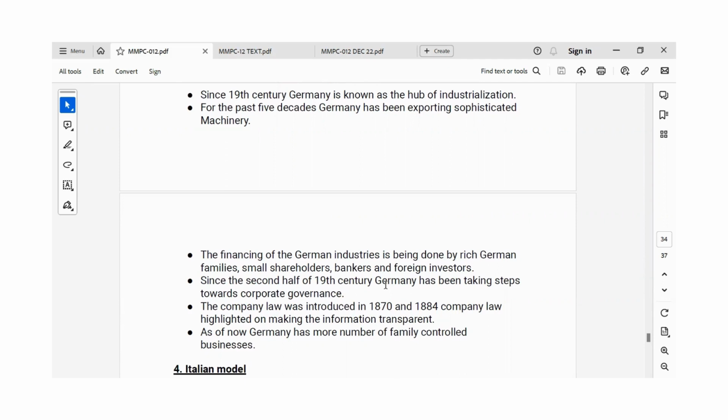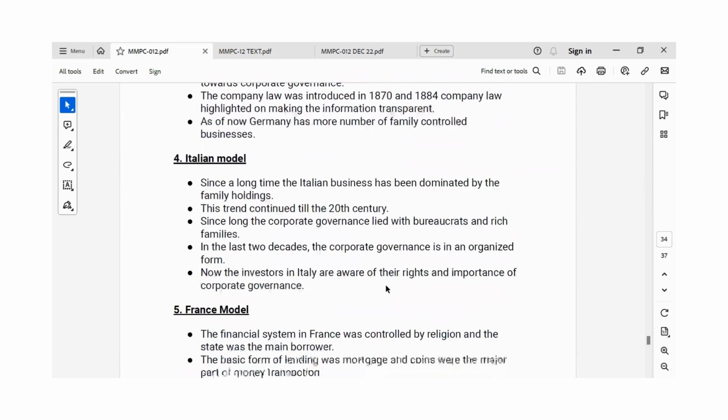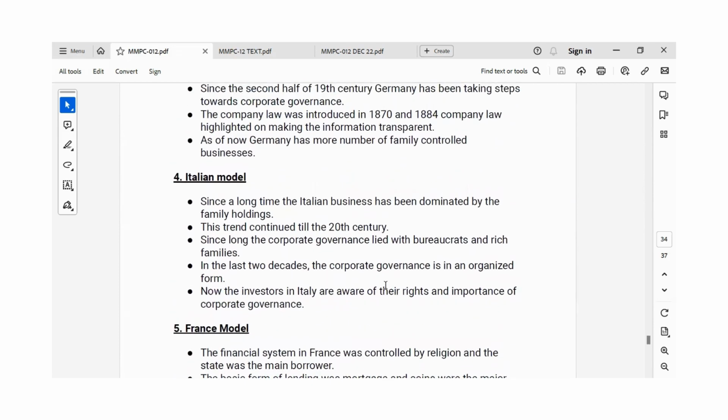So the company law was introduced in 1870 and 1884, which highlighted making the information transparent. As of now, Germany has more family-controlled businesses. Then the Italian model. For a long time, Italian business has been dominated by family holdings. That trend continued till the 20th century. Then in the last 2 decades, corporate governance has come in an organized form in Italy. Now the investors in Italy are aware of their rights and the importance of corporate governance.